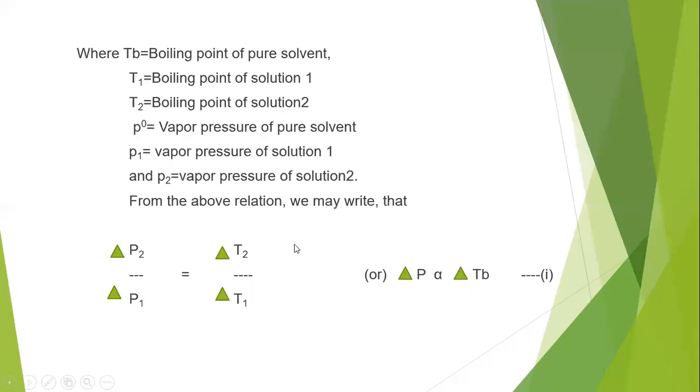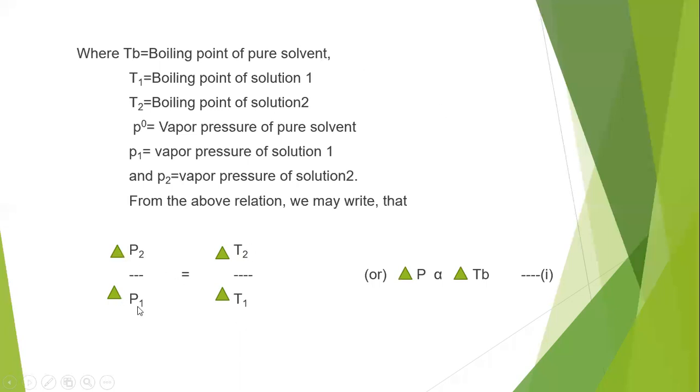From that equation, we can write it simply in a specific form: delta P2 by delta P1, that is the lowering in the vapor pressure of solution 2 by the lowering in the vapor pressure of solution 1, is equal to the elevation in boiling point for solution 2 by the elevation in boiling point for solution 1, that is delta T2 by delta T1.